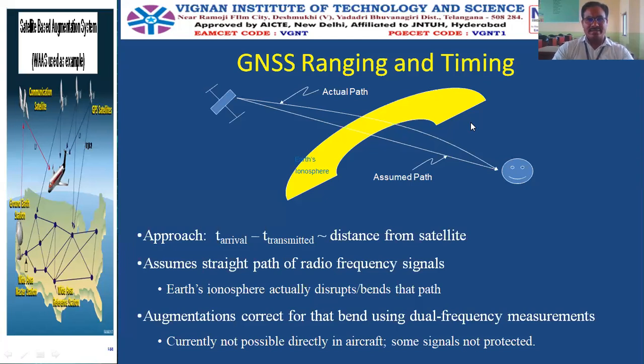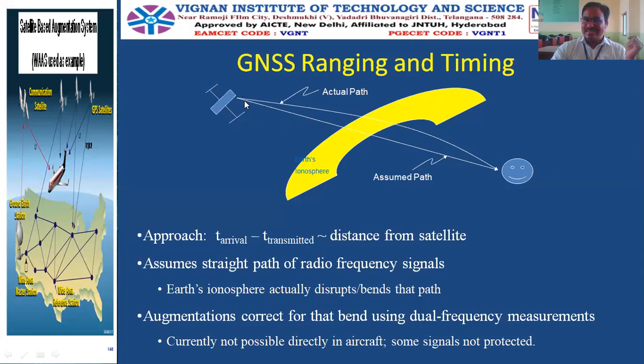Now, the next most important point is, we assume that the radio frequency signal travels in a straight line path. But the satellite is above the troposphere, that is above the ionosphere, in space, and the user or the object is present on the Earth. So this radio frequency signal has to travel through the troposphere and the ionosphere. And the troposphere and ionosphere consist of some clouds or some objects which will refract or distract the RF signal.